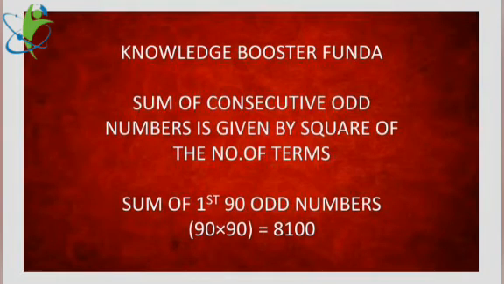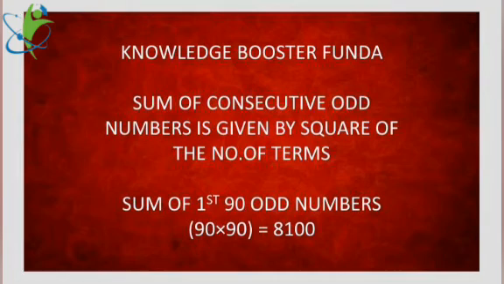The idea is that for the sum of odd numbers, just square the number of terms. For example, if you want to add the first 90 odd numbers, 1, 3, 5, 7, 9, 11, odd numbers which are not divisible by 2, like this 90 odd numbers are there.